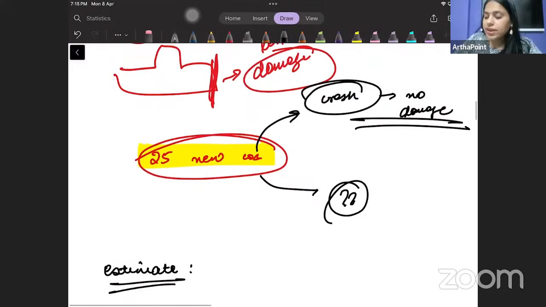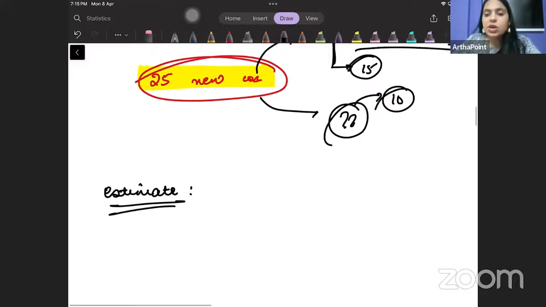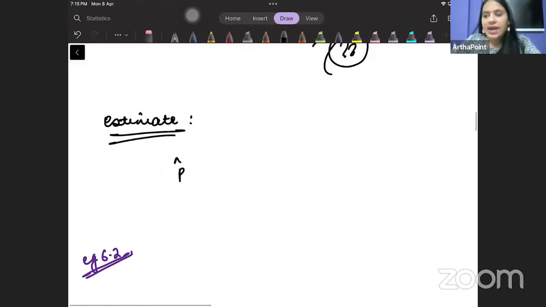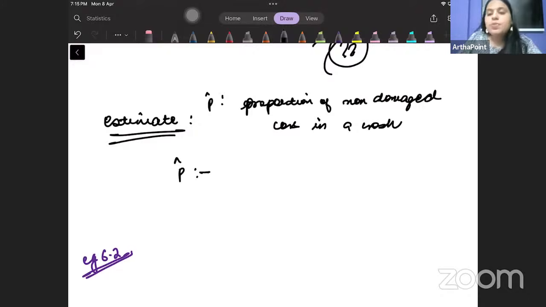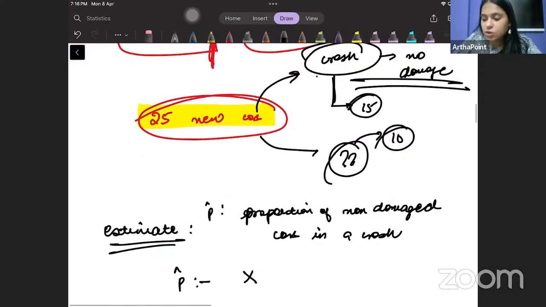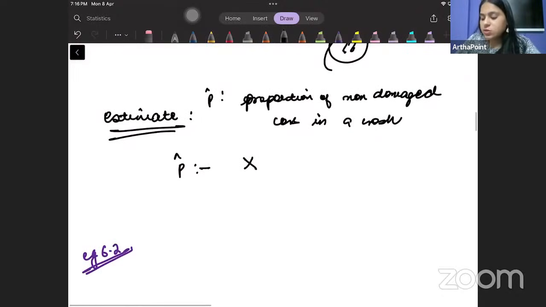So he has found out that there was no damage in 15 cars and there was damage in 10 of the cars. So in order to find the estimate of P hat, where P hat represents the proportion of non-damaged cars in a crash, the claim is कि ये जो P hat है ना, this is simply going to be the number of cars with no damage divided by the total number of cars.